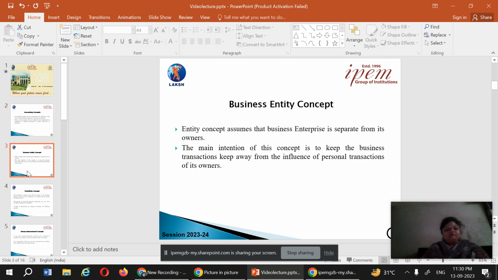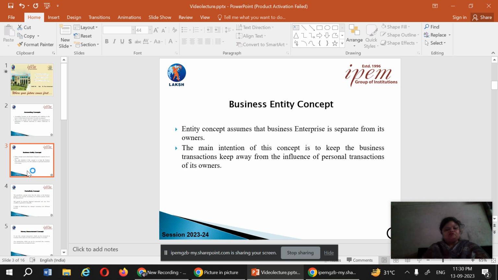So let's begin with the first accounting concept. The first accounting concept is the business entity concept. The business entity concept states that the business is separate from its owners. So when we do a transaction in the business, we do it on the basis of the business only, not by taking the businessman into consideration.